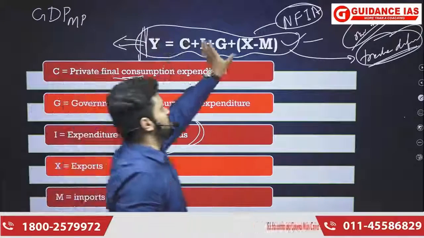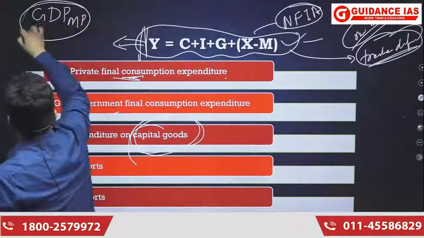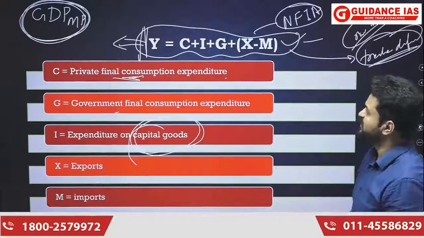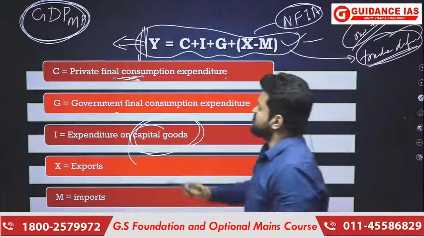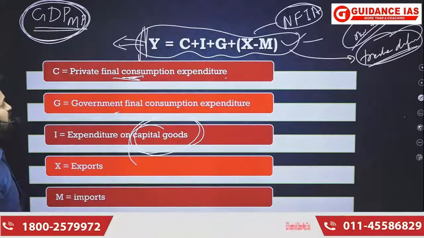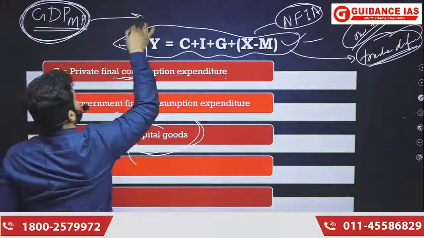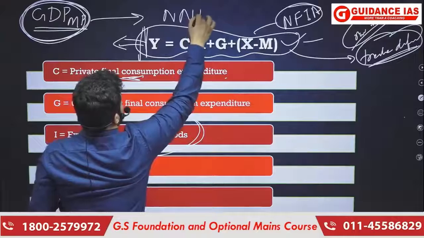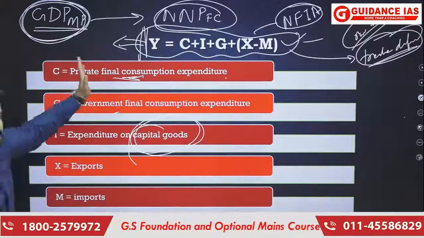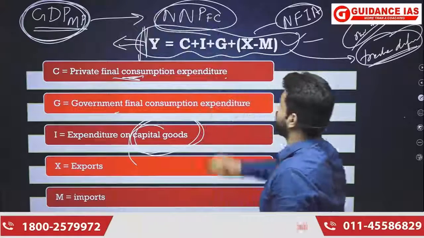So this formula is giving you this aggregate, that is GDP at market price, the same aggregate that you got in the case of the production method or value added method, the output method. In the production method, you got the value of GDP, and then you calculated the value of NNP at factor cost. Similarly, through this formula, you get the value of GDP at market price, and from here you can calculate the value of net national product at factor cost, and this is what you know as national income. Okay. So this is the third method of measuring national income, and this is the way to do it.